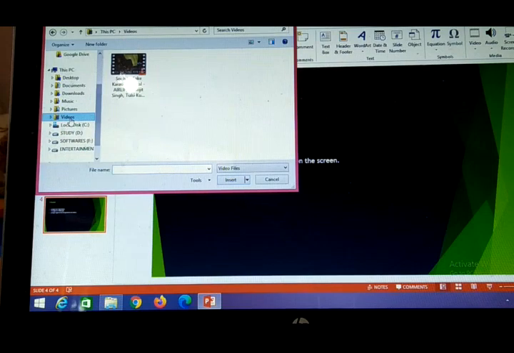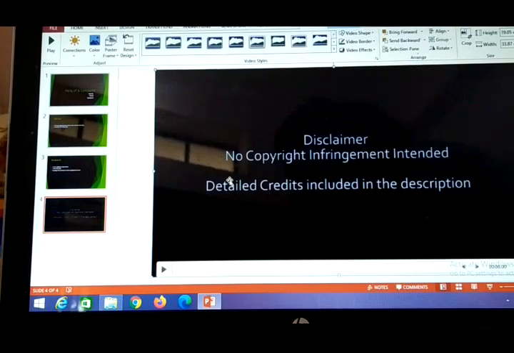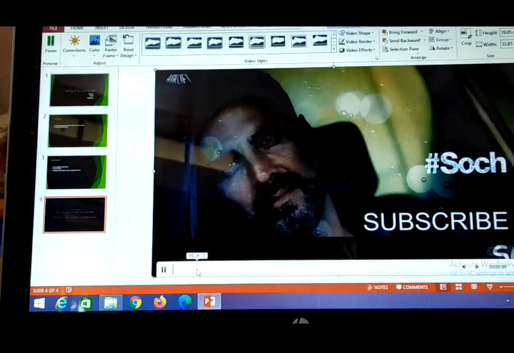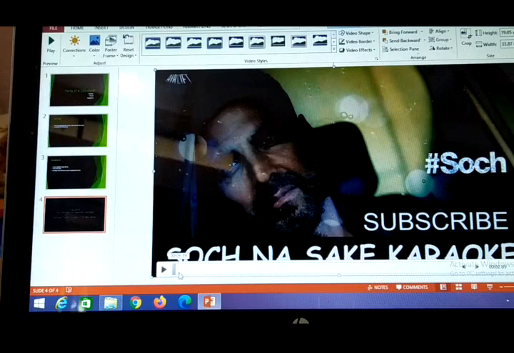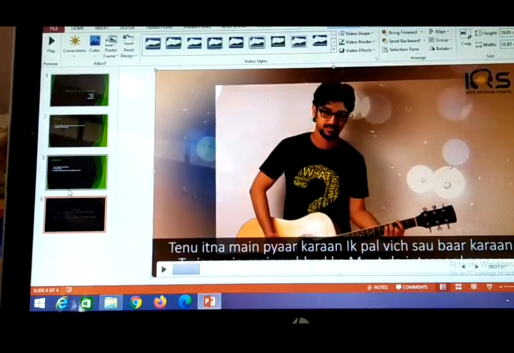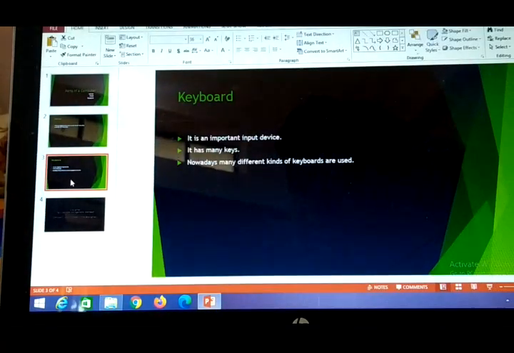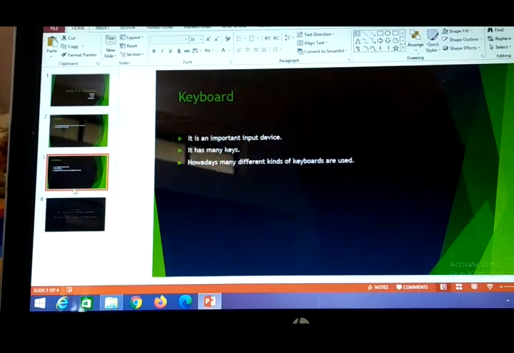The Videos option is here. Then I am selecting one video. This is of Airlift, one Bollywood song. We can play this video, and we can add this to the slide. So this is one video which I have inserted. Now I can insert audio also. Depending upon whether you want audio, you can insert audio in your slide.